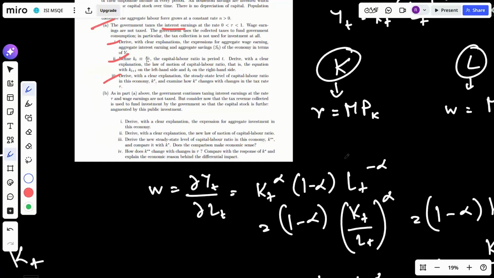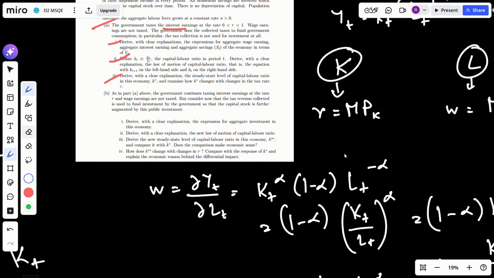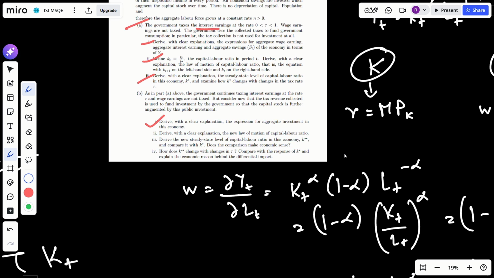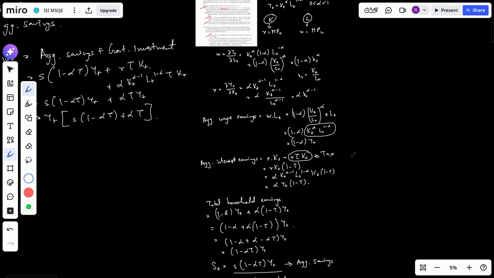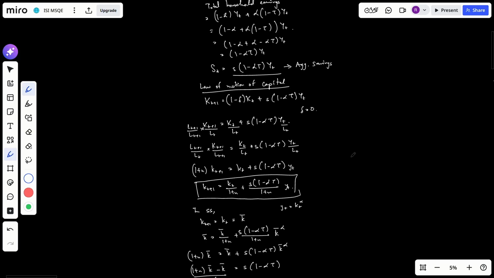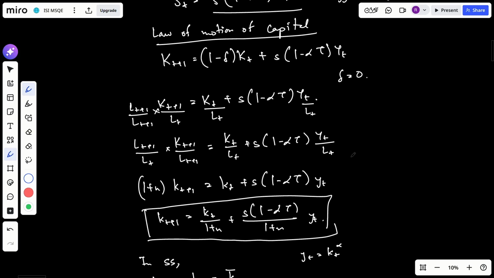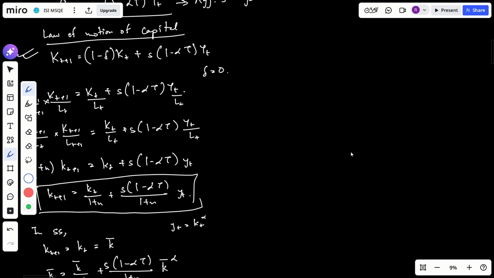So for the second part, this is done. Now for the second part, derive with a clear explanation the new law of motion of capital labor ratio. Previously our law of motion of capital was this. Now I just need to change it a bit.